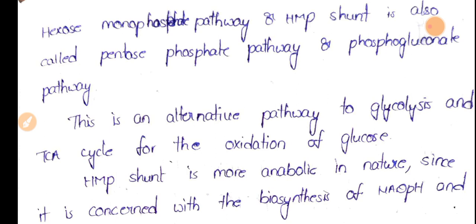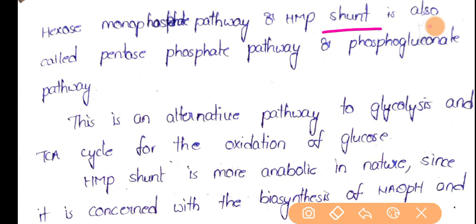Here, you see a new word, shunt. Till now we have discussed the glycolysis pathway, Krebs cycle, glycogenolysis, glycogenesis, and gluconeogenesis, but we have never seen the word shunt.